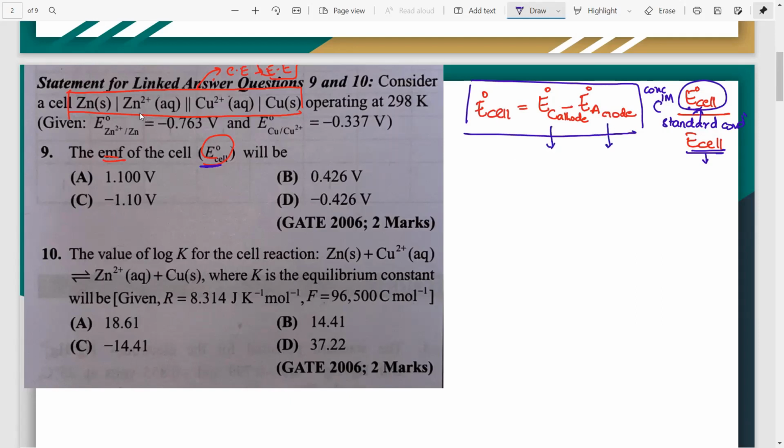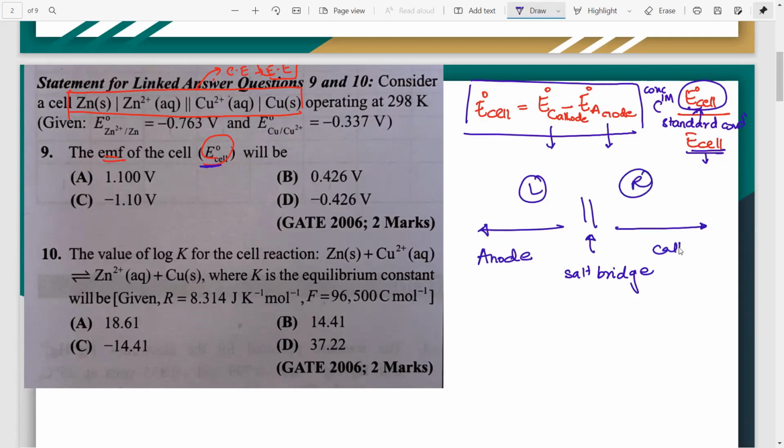So this is the cell reaction. Now one thing you need to remember is this double dandi. This double dandi is nothing but the salt bridge. Always to the left side of the salt bridge, you will have the anode, and to the right hand side of the salt bridge, you will have the cathode. This is the convention. This double dandi salt bridge basically connects the two half cells. To the left you have the anode, to the right you will have the cathode.